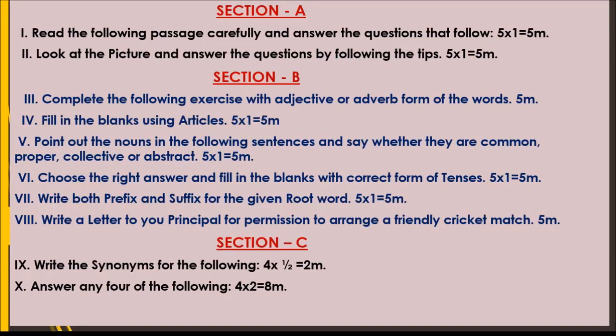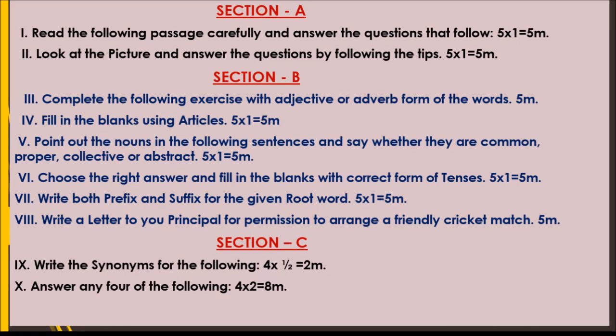And now we have completed discussing the letter. Now coming to section C. Section C consists of two Romans, and the first one is: write the synonyms for the following. 4 synonyms will be given. Each one carries half marks. So total 2 marks.